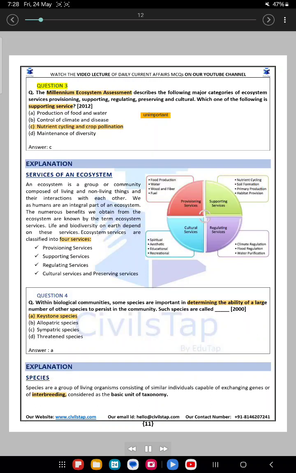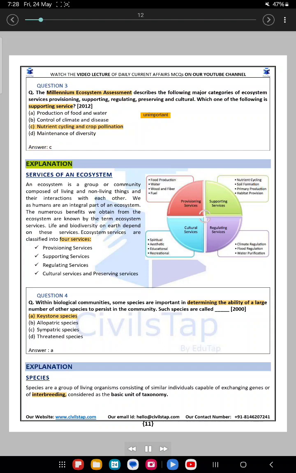Question 3. The Millennium Ecosystem Assessment describes the following major categories of ecosystem services: provisioning, supporting, regulating, preserving and cultural. Which one of the following is a supporting service? 2012. A. Production of food and water. B. Control of climate and disease. C. Nutrient cycling and crop pollination. D. Maintenance of diversity.